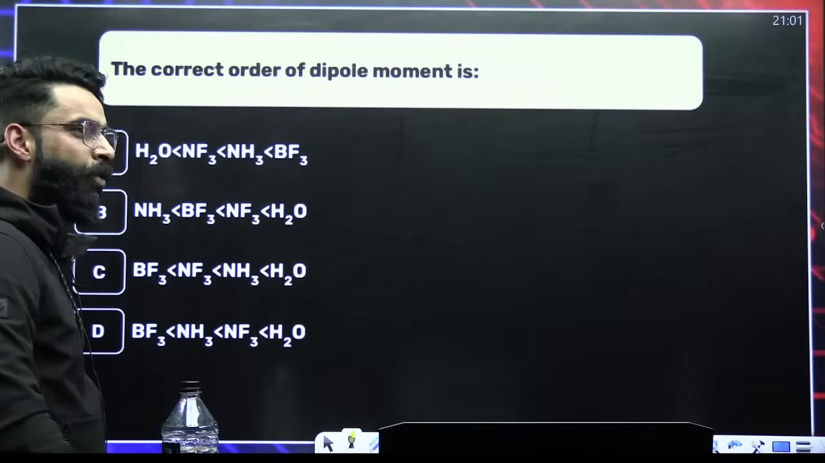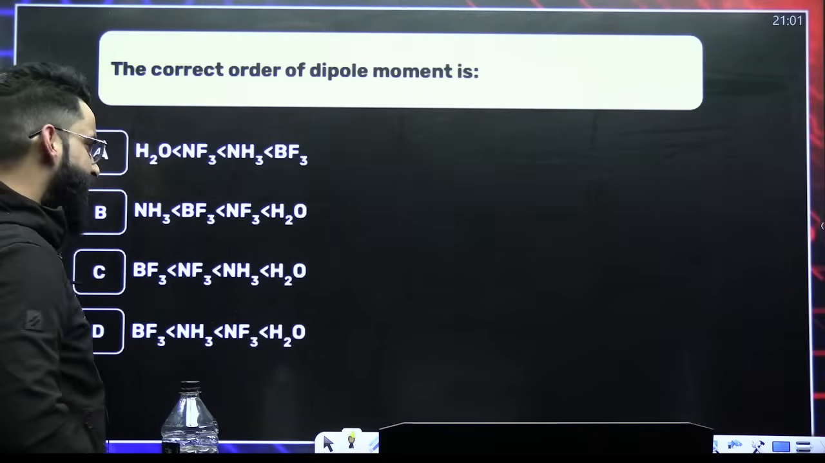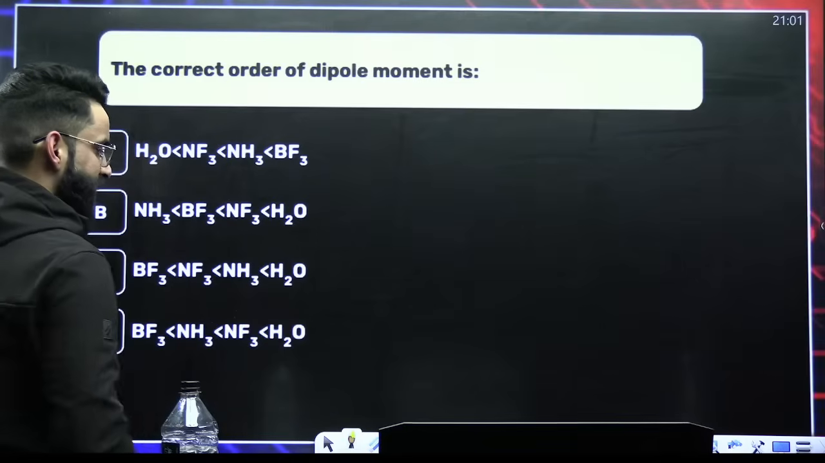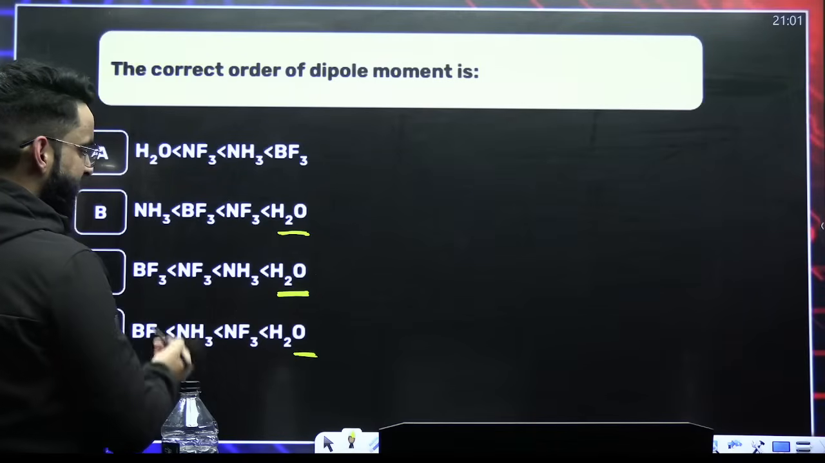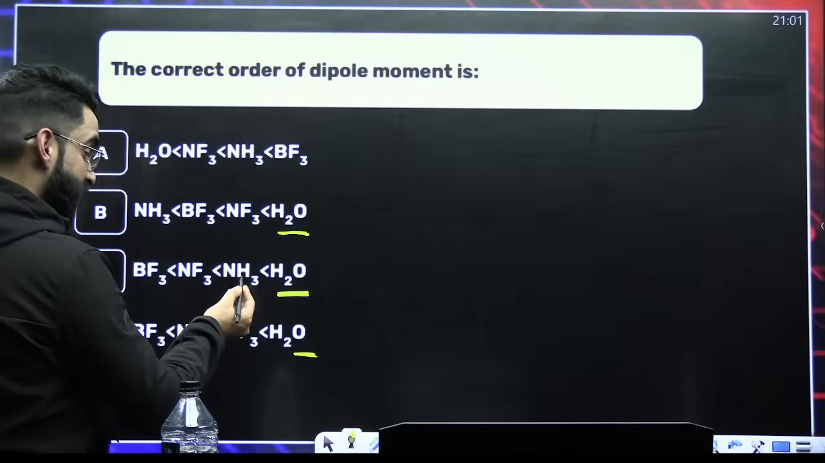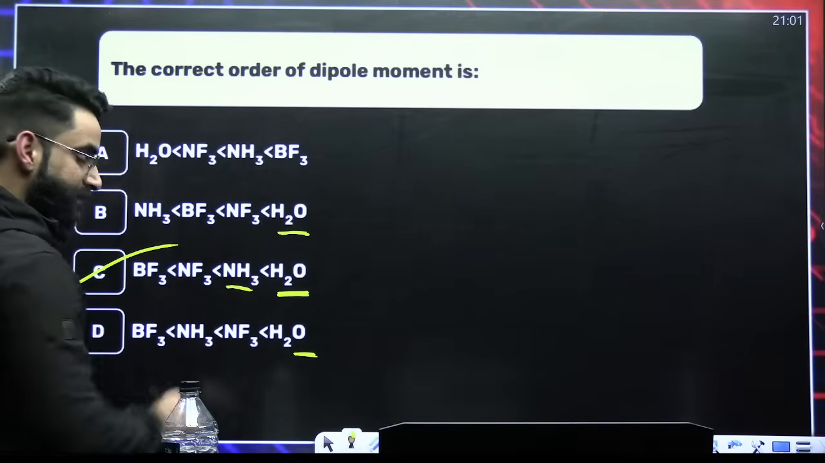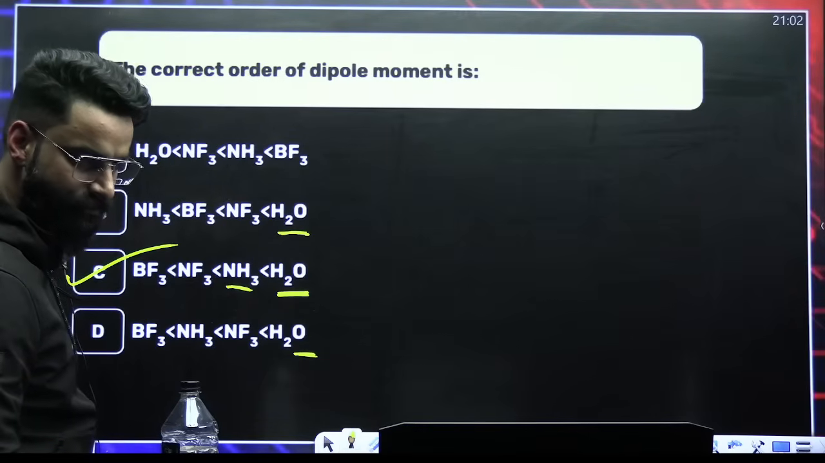Dipole moment order. More the electronegativity difference, more is the dipole moment. Electronegativity difference between oxygen and hydrogen is maximum, right? So water will have maximum dipole moment. Now, among NH3 and NF3, here the electronegativity difference between nitrogen and hydrogen is more than that of nitrogen and fluorine. So this is the correct one. BF3 has zero dipole moment. You know it already. It will have the least, zero.